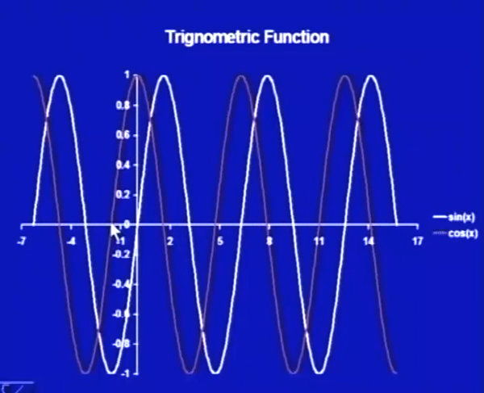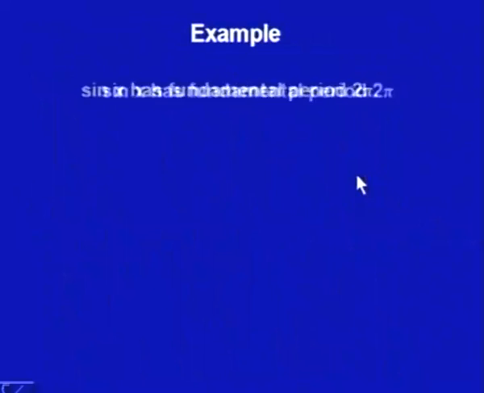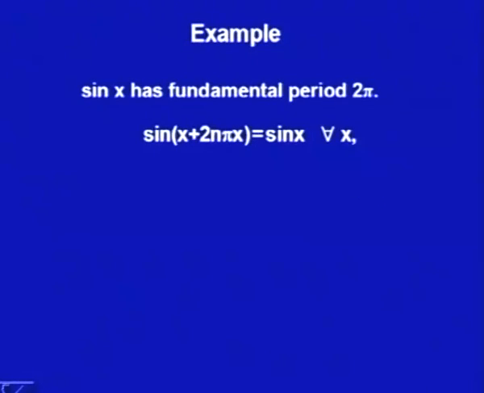So, we find that the function is repeating from here to here, and so we simply say that the period of sin x and cosine x is 2 pi. So, sin x has the fundamental period 2 pi, which says simply that sin(x + 2 pi) is sin x for all x. This we already know from trigonometry. And similarly, for the cosine function, cos(x + 2 pi) is equal to cos x for all x.